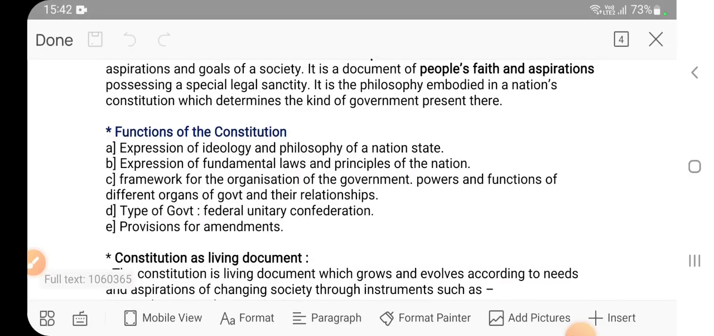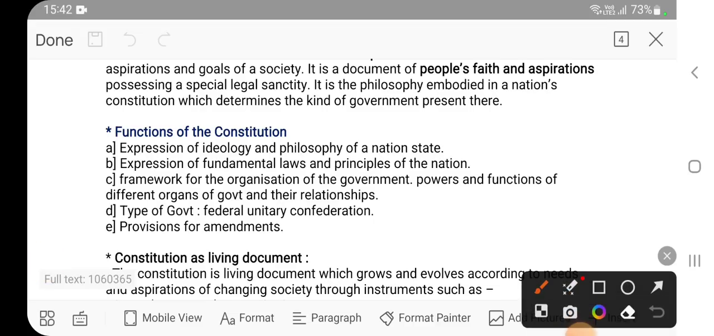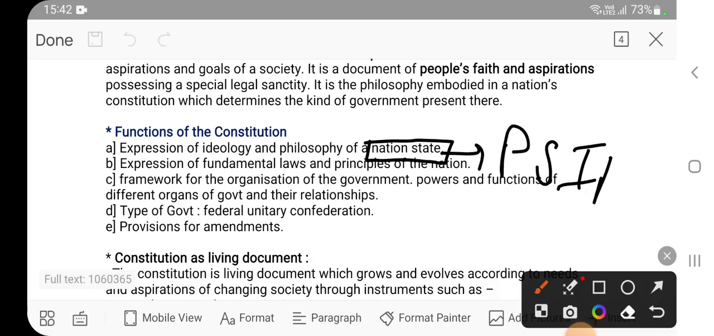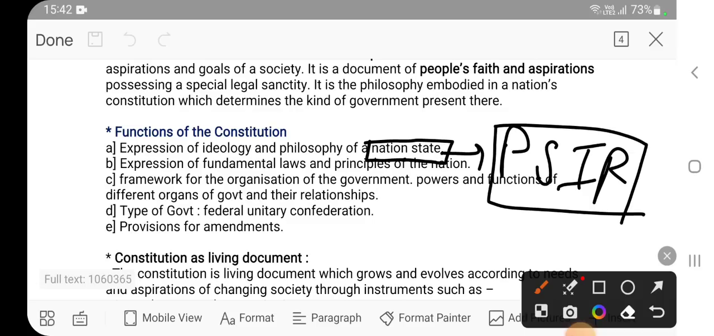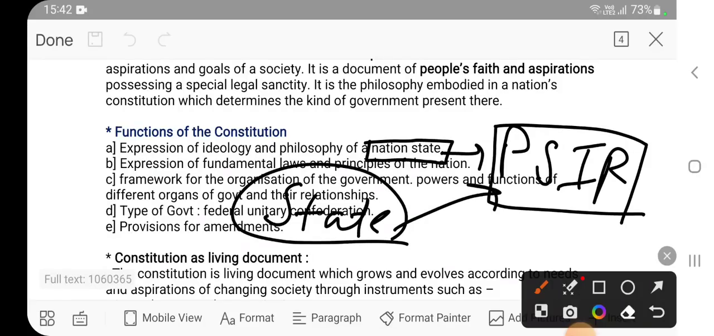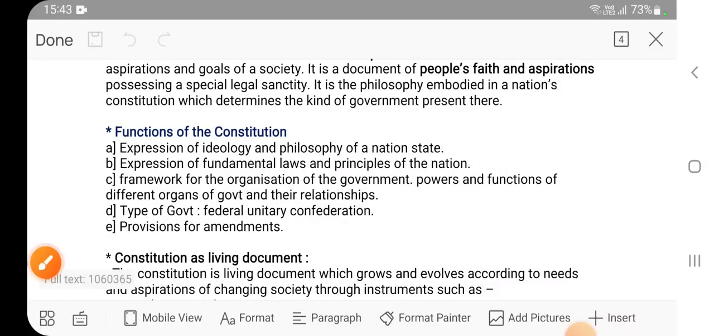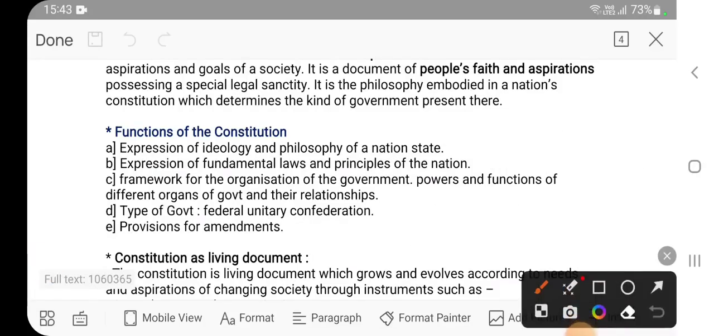So again, these are just factual things: expression of ideology and philosophy of the nation state. We have already studied the concept of nation state, and we have already seen what it means. This is a concept related to your optional PSIR. In that subject we can discuss it in great detail, because this single word, state, is a topic in your optional. So this is a single topic.